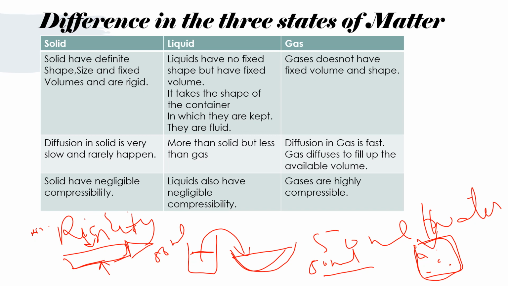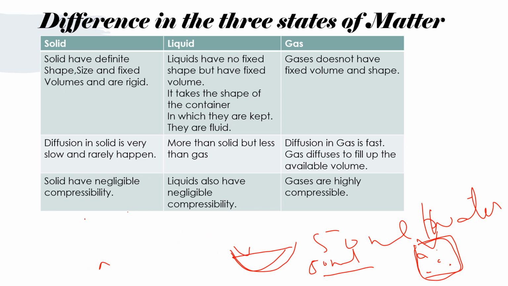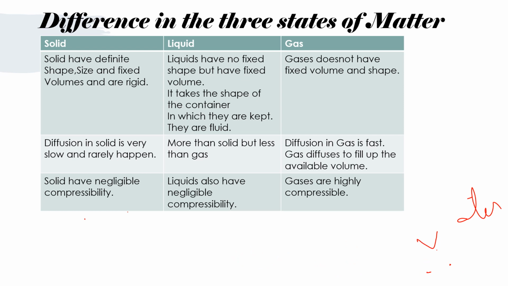Next, let's compare diffusion. What is diffusion? Diffusion is intermixing of particles of two different types of matter on its own. This process is called diffusion. Diffusion in solid is very slow and rarely happens. Why? In all matter, whether it is solid, liquid or gas, particles are always moving. But in solid, particles only move at their own axis.